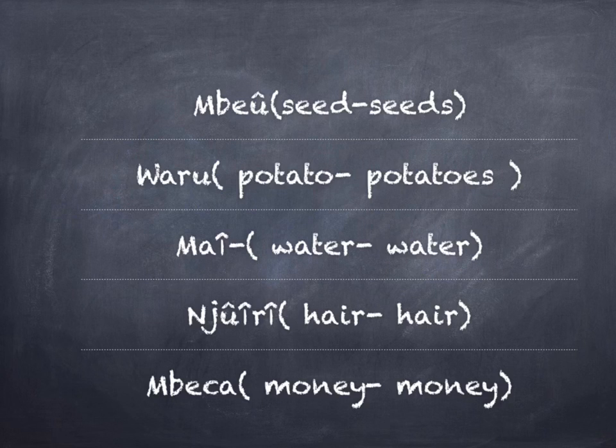Waru, referring to a potato or many potatoes. Mai, referring to whatever amount of water. Juire, referring to a strand of hair or even many strands of hair. Besa, referring to any amount of money.